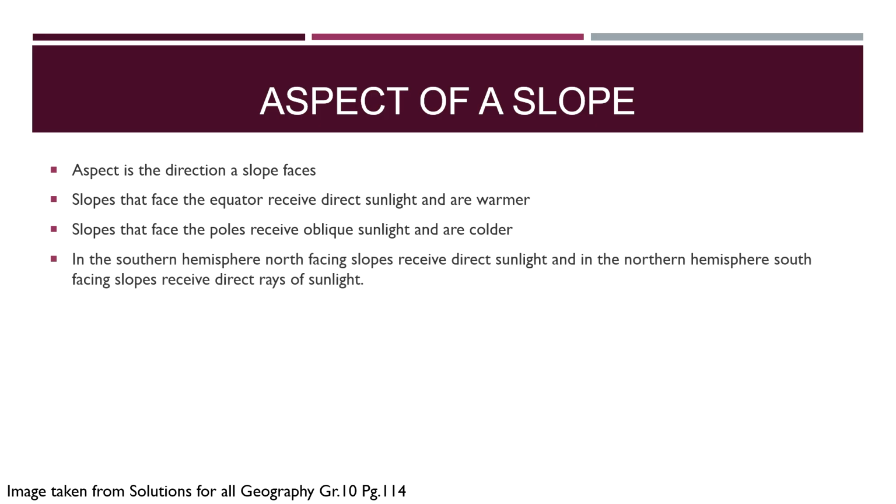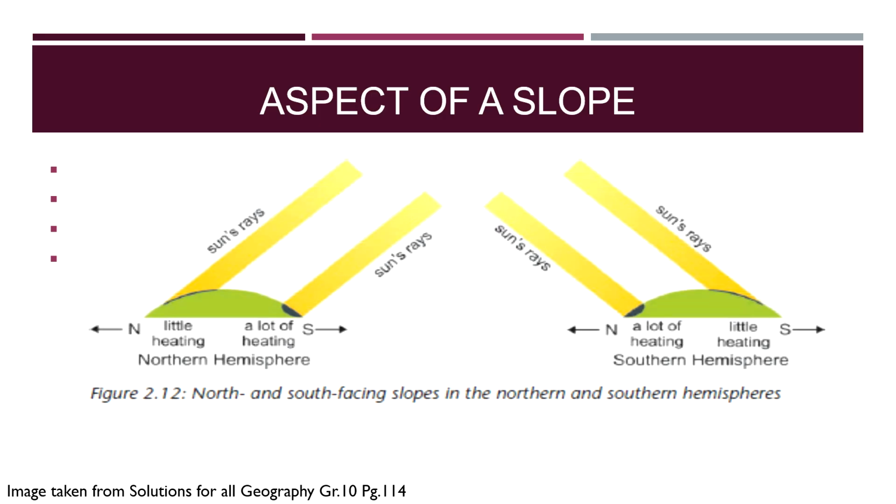So in the southern hemisphere, north facing slopes are the ones that receive the direct sunlight, and in the northern hemisphere, south-facing slopes receive direct rays of sunlight, as they are the ones facing the equator, and thus will be warmer. So this is what the aspect of the slope will look like. There you can see the sun's rays. You can see in the southern hemisphere, our northern slope receives direct sunlight. In the northern hemisphere, the southern slope receives direct sunlight. And you can see where the other sides would receive the oblique sunlight. In other words, they would be less warm.